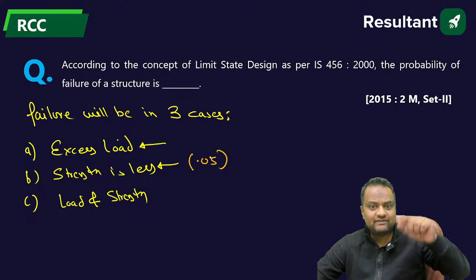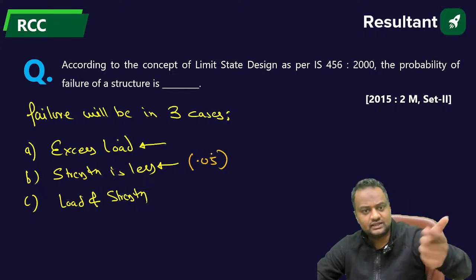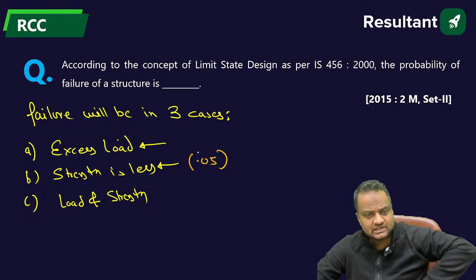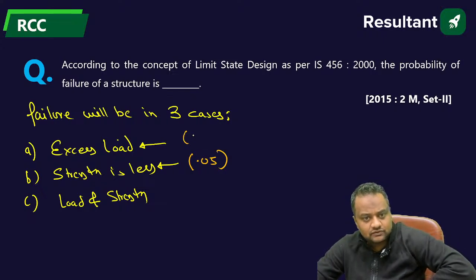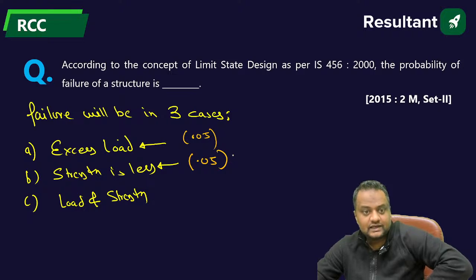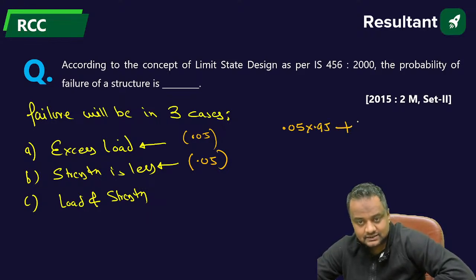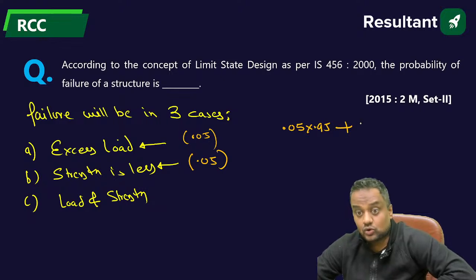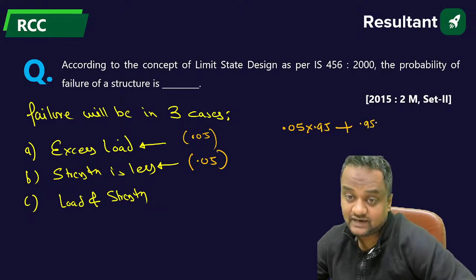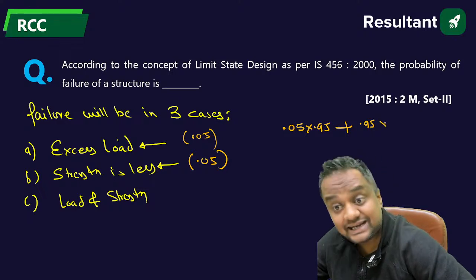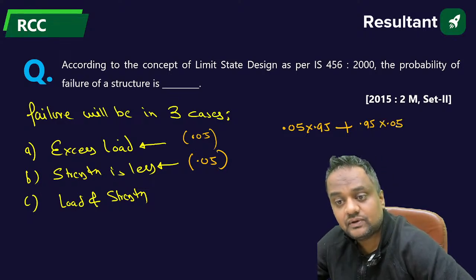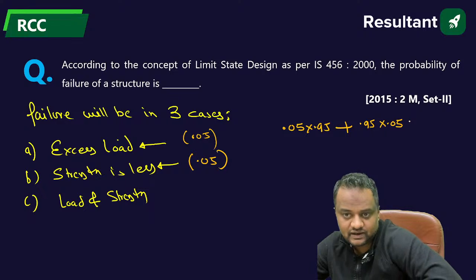5%, na? Because 95% of the cubes have more strength than the FCK, only 5% of cubes have less strength. Similarly, the chance of the load being more is 5%. So failure will be when the load fails but the material does not fail, first case, plus the probability when the load doesn't fail, that is 0.95, 95% chance the load doesn't fail, but the material fails, 0.05.